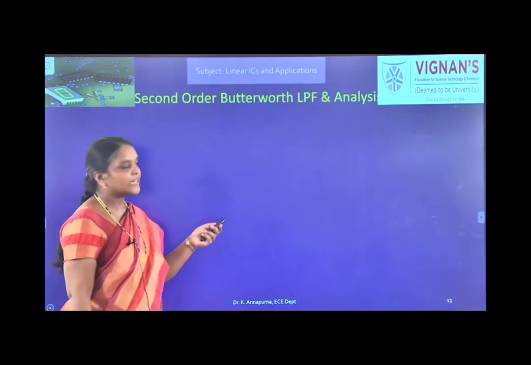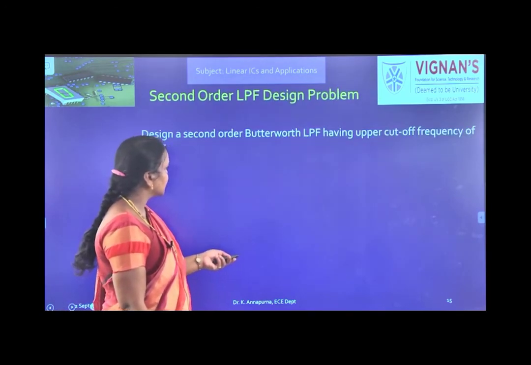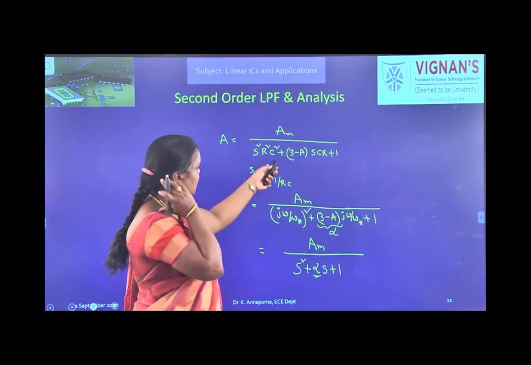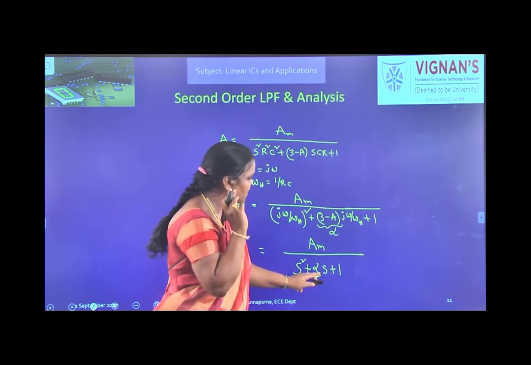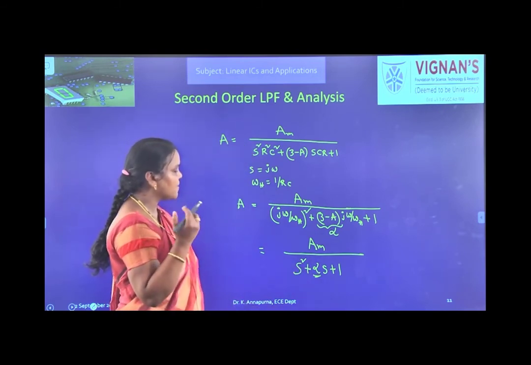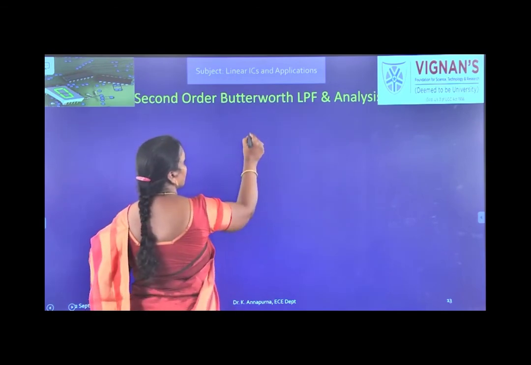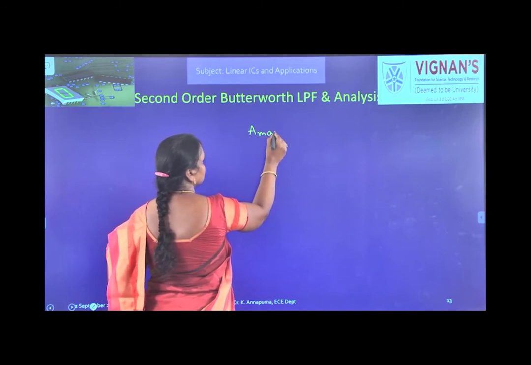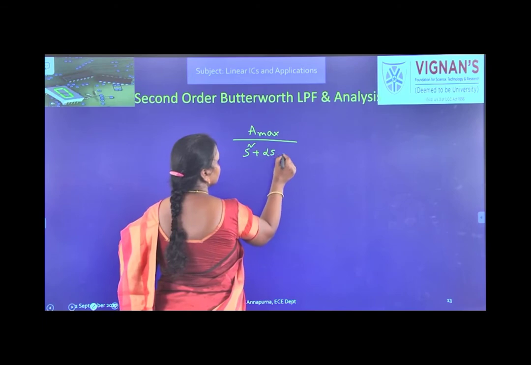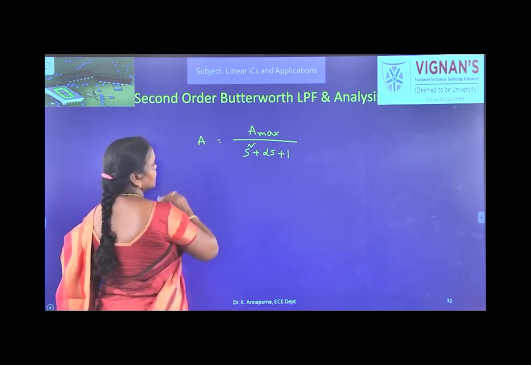So, second order Butterworth low pass filter analysis. Now just now we got this response. So here if I keep alpha equal to root 2, how will be the response? What will be the magnitude? A max by S square plus alpha S plus 1. This is the normalized gain, right?